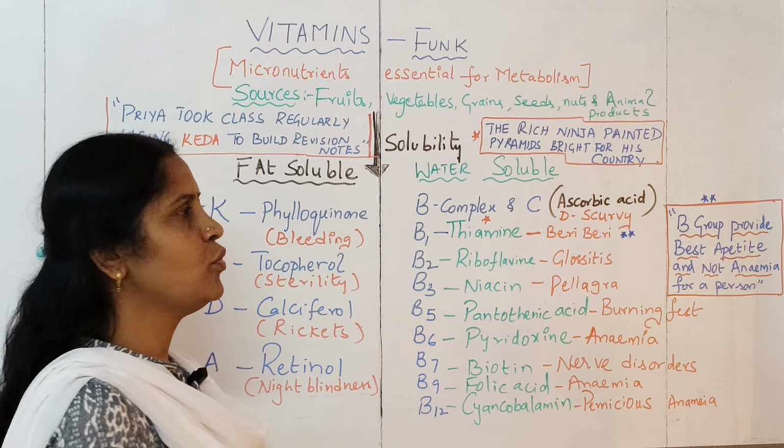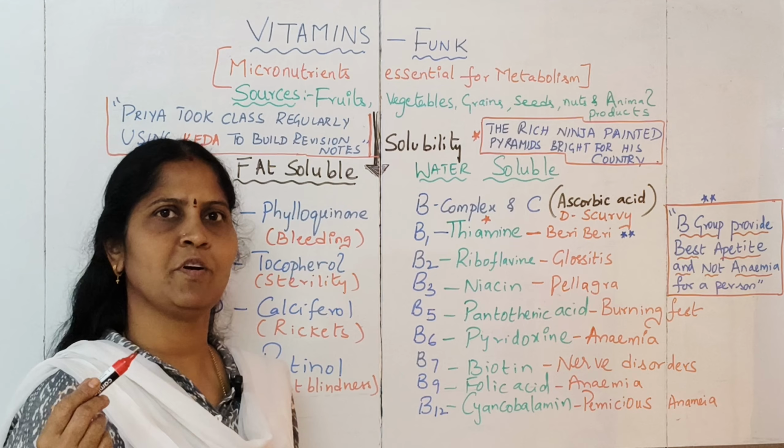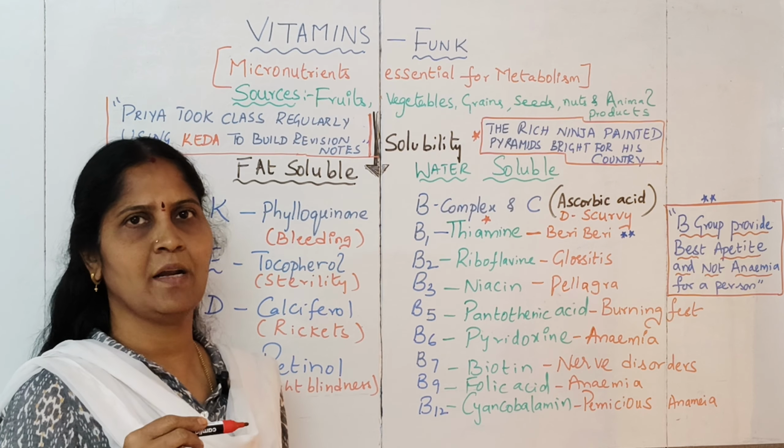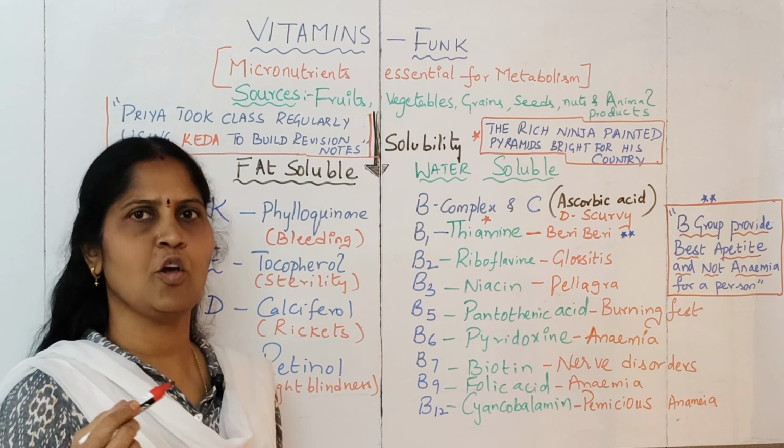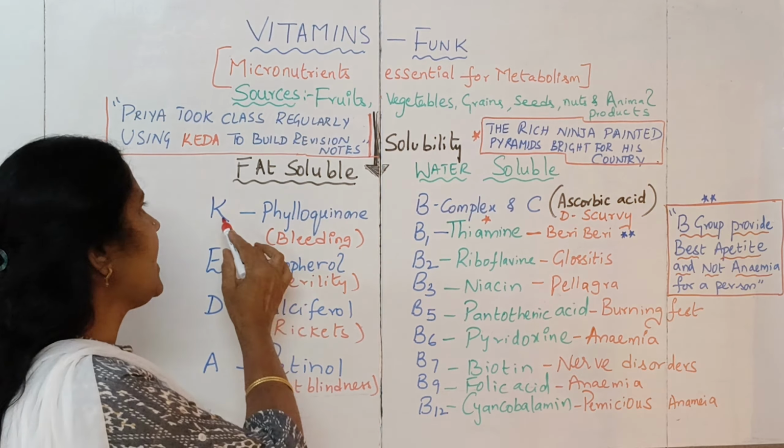A, D, E, K are the vitamins. So these vitamins are soluble in fat. That's why you even have to consume a little amount of fat for obtaining these vitamins in your body. Vitamin K is also called phylloquinone. Vitamin E is called tocopherol, or the anti-sterility vitamin, and vitamin D is called calciferol. Vitamin A is called retinol.